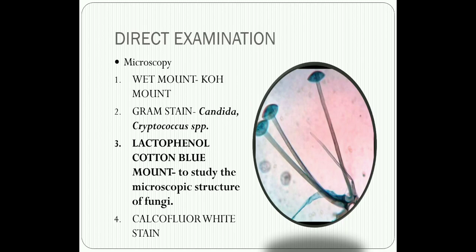And we also use another fluorochrome, or the fluorescent staining, which is called the calcofluor white staining. Now the calcofluor white usually binds to the beta 1,3 and beta 1,4 polysaccharides like your cellulose and chitin, which is present in the fungal cell wall, and this will fluoresce when exposed to ultraviolet light. So usually we use a fluorescent microscope for the calcofluor white staining.